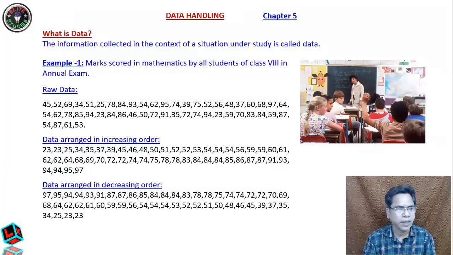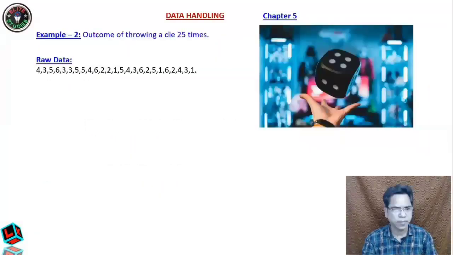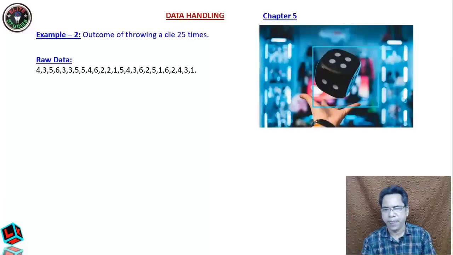Now let us take some other examples. Example 2, outcome of throwing a die 25 times. Now here you see this is the die. Clear? If you throw it, there are 6 faces, and on the 6 faces are marked 1, 2, 3, 4, 5, 6, isn't it? As you already know from playing the Ludo game, that is a die. Now if you throw it 25 times, these are the outcomes of throwing a die.